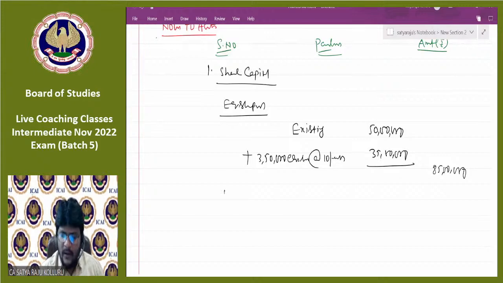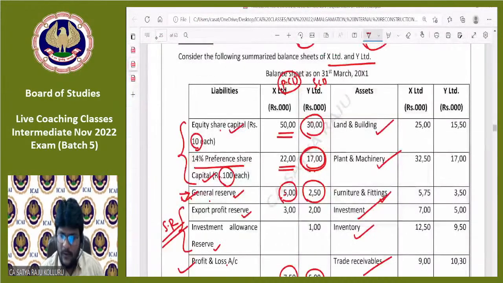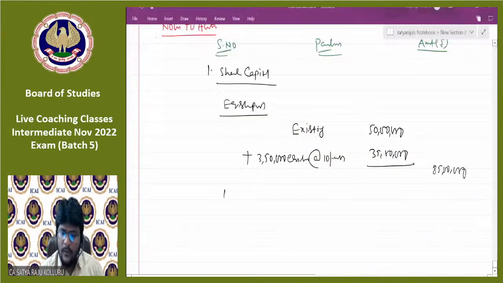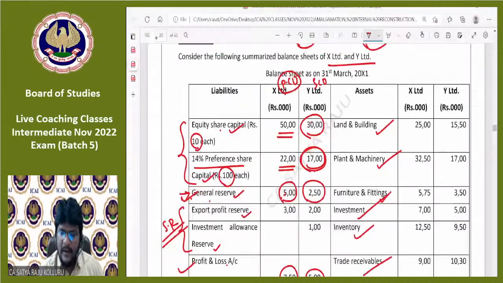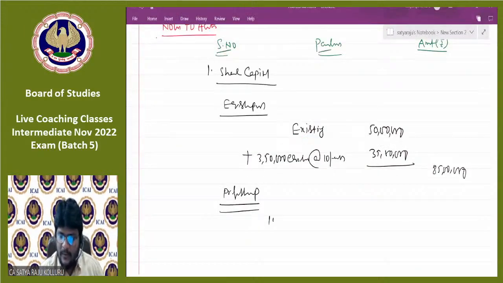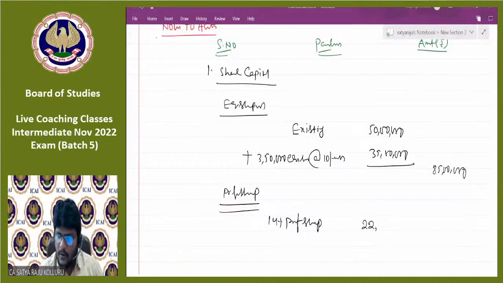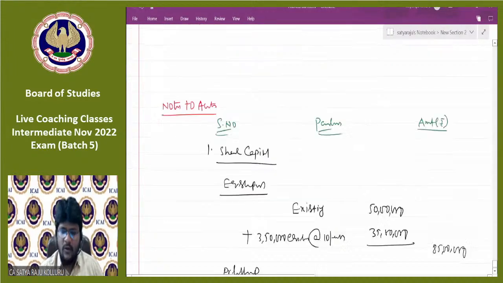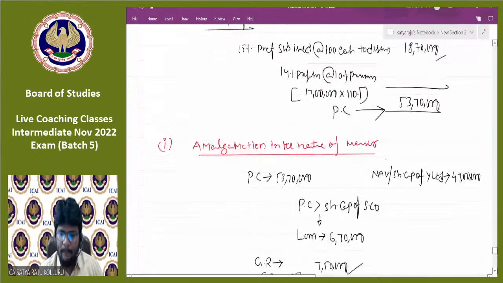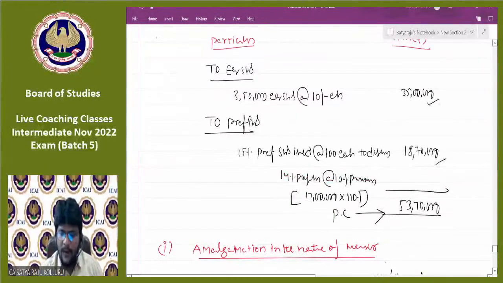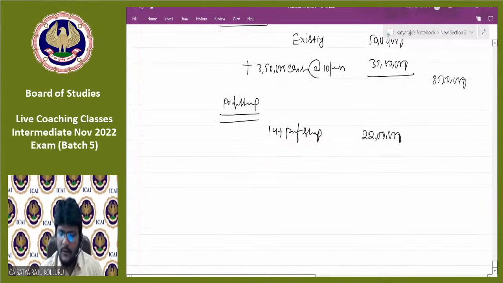In the same way, how much percentage preference shares? 14% preference share capital. Simply you can write preference share capital. Existing was 14% preference share capital. How much? 22 lakhs. Now in the form of PC, you are issuing 15% preference share capital, that is for 18,70,000.